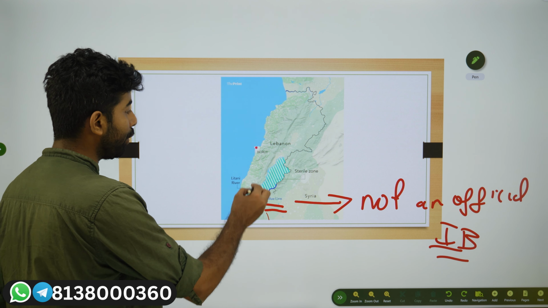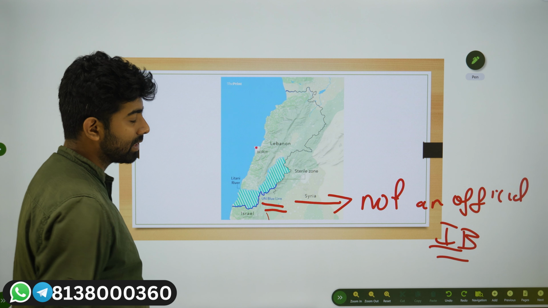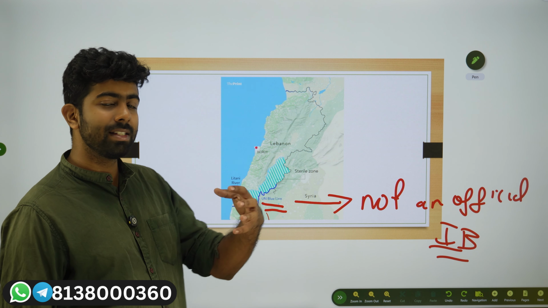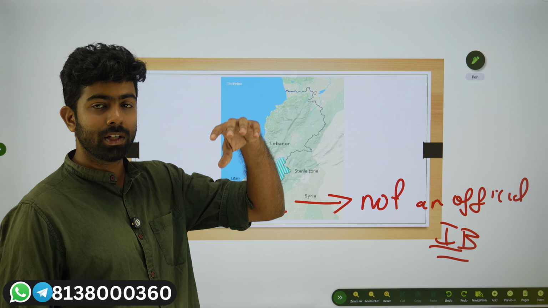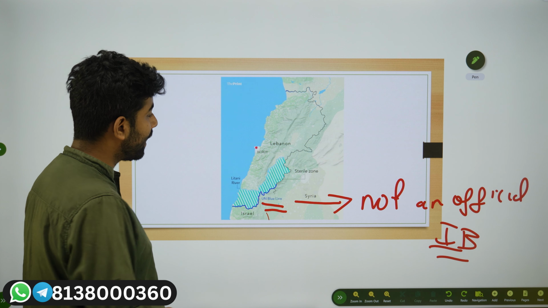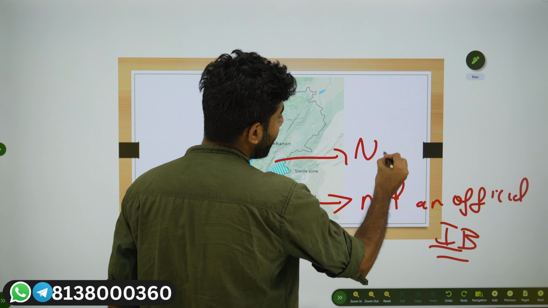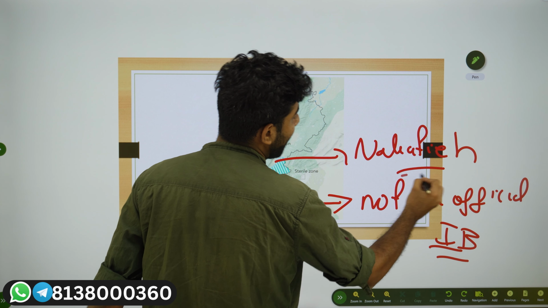Second important point: you can see the Litani River here, and this large portion is what we call Southern Lebanon, where Israel is planning to occupy and establish a separate zone of control. Here you will have another province called Nabatieh. It is a governorate.